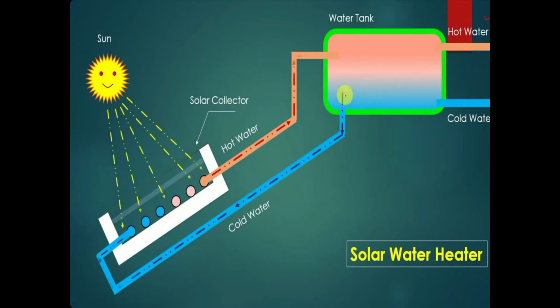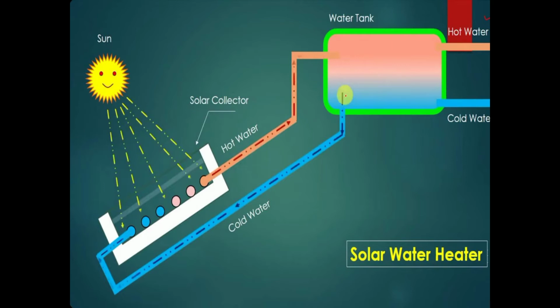And for the water tank there are four pipes connected. One is for cold water in, and second is for hot water out for application purposes, and of the remaining two, one is for cold water in which is connected to the solar collector, and the second is for hot water out which is also connected to the solar collector.